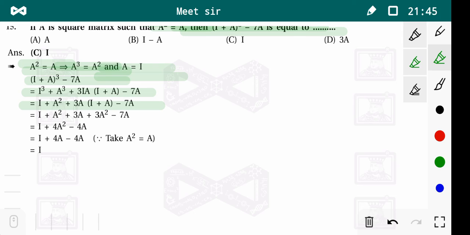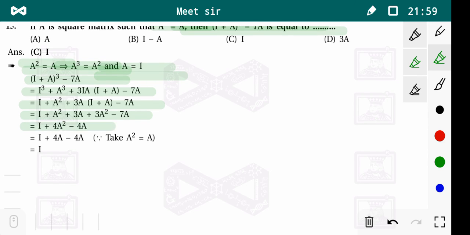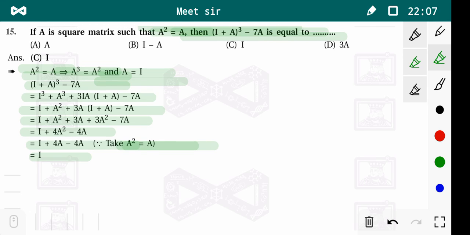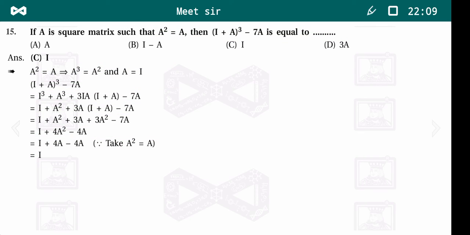This is the same as I plus A square plus 3A into I plus A minus 7A. Opening the bracket, we get I plus A square plus 3A plus 3A square minus 7A. By adding and subtracting we get I plus 4A square minus 4A. Now we know that A square is A, that means this is equal to I. That means option number C is correct.